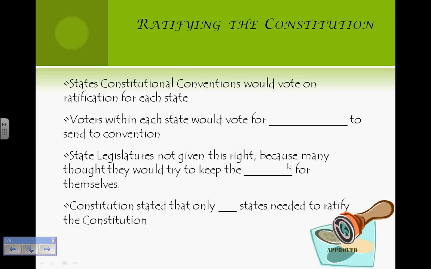Let's review the blanks. Voters within each state would vote for representatives. They would try to keep the power for themselves. And the Constitution stated that only 9 states needed to ratify the Constitution.